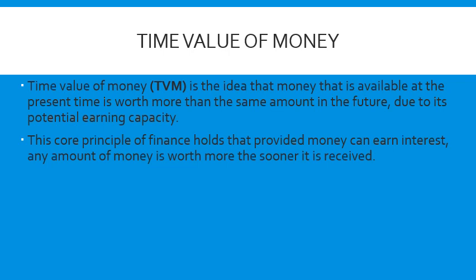In other words, money invested today, if it earns 10%, after 1 year becomes 110. Now the purchasing power of 100 rupees might have come down, but the worth of the money is now 110 rupees, which means it can still purchase the same amount that it had purchased 1 year ago. That is time value of money.